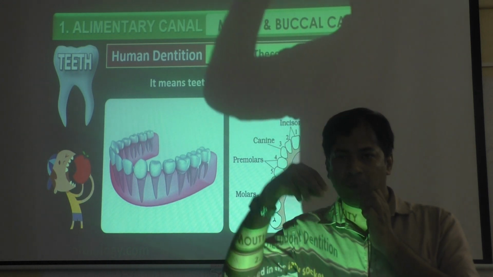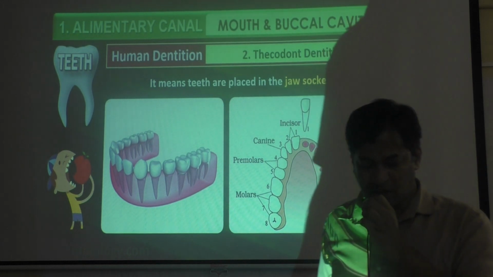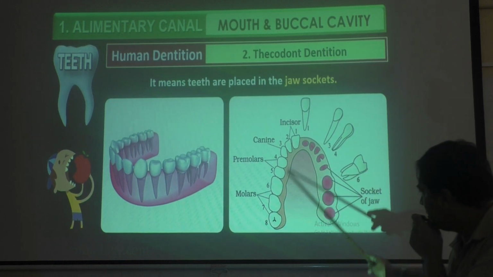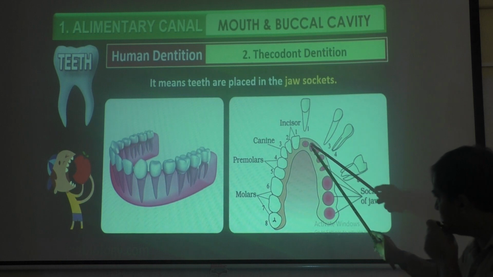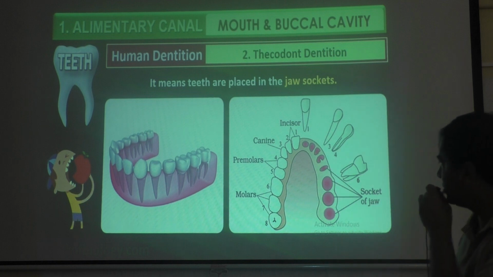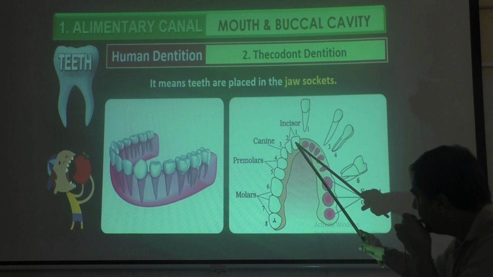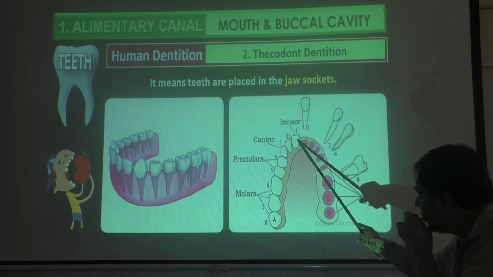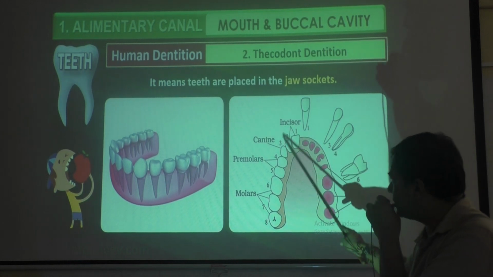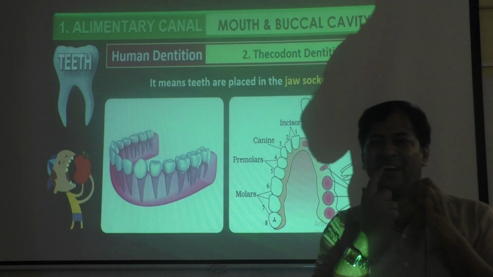That is, they are fixed inside the jaw bone. That fixing is called thecodont condition. You can see there how it is arranged. Here on one side all the teeth are there, and on the other side they have removed the teeth and are showing how it is. So these are the cavities. In that cavity the tooth will be fixed, and teeth are numbered, like incisors on left and right side. There are 2 incisors. It starts with 1 here, then 2, 3. So 1 and 2 are incisors, then 3 is a canine, on either side, the sharp pointed one that I am talking about.